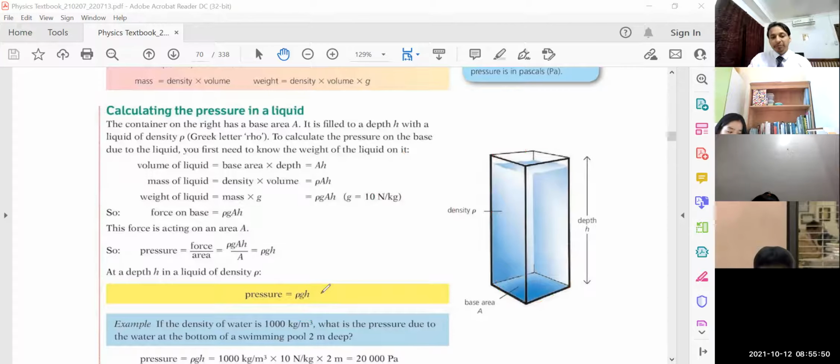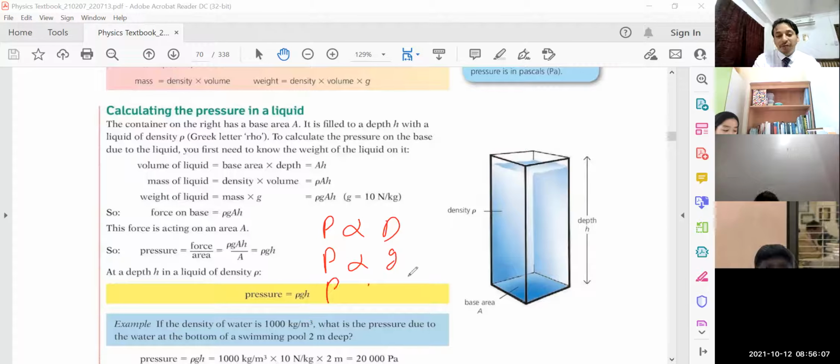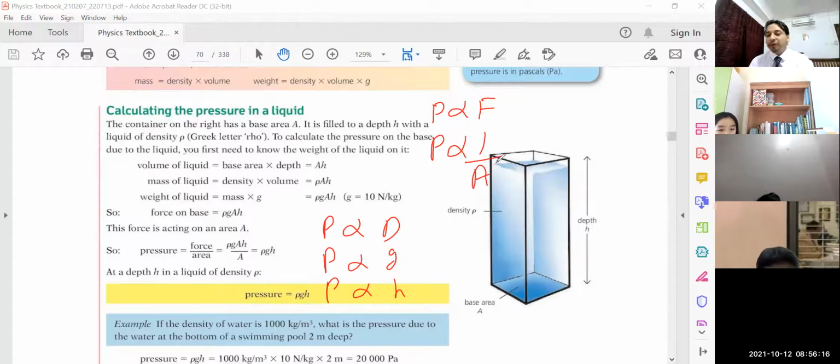So remember, children, pressure is H rho G. So if pressure is H rho G, it means pressure is also depending on density. Pressure is also depending upon gravity. Pressure is also depending upon height. From the previous equation, pressure is also depending upon force by keeping area constant. Pressure is also depending upon area of cross section by keeping force constant. So all these factors, children, you have to remember.